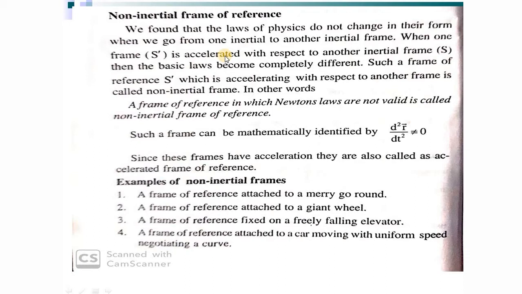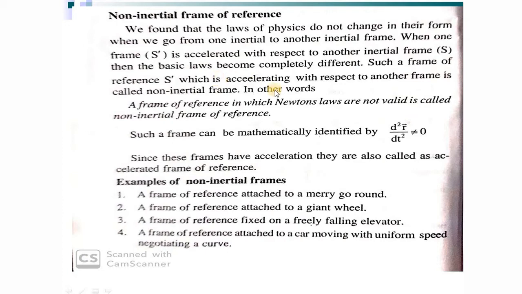If it is not moving with a constant velocity, what does that mean? Velocity is a vector. Vector means it has both magnitude and direction. So in accelerated frames, what happens? The magnitude of velocity or the direction of velocity can change. If you are moving with constant speed, that is, the magnitude of velocity remains constant, but its direction changes continuously, that means rotational motion.